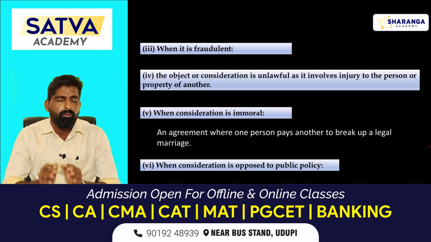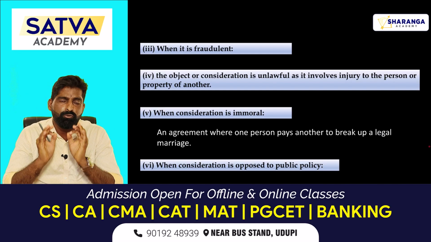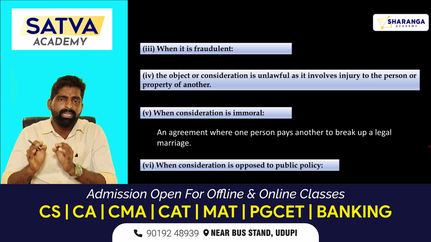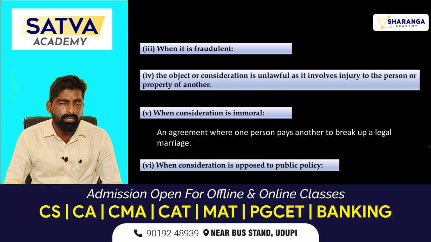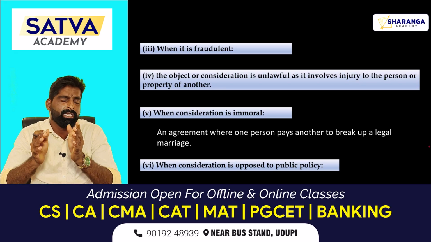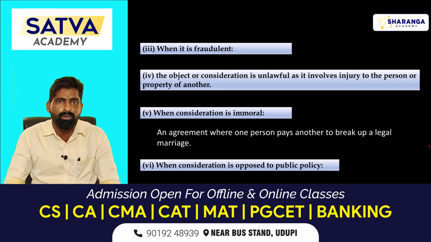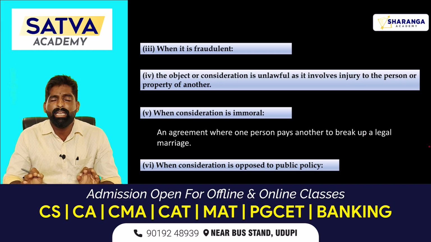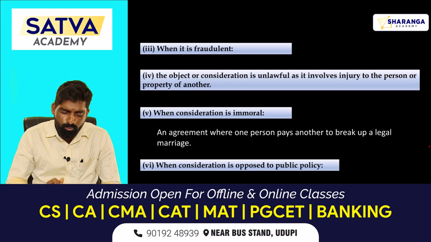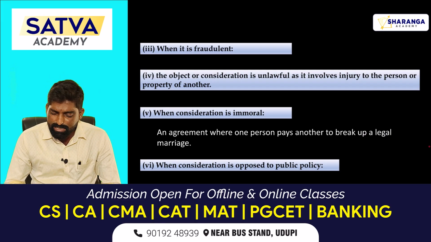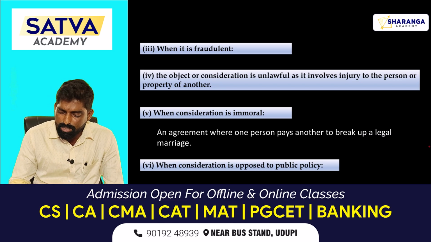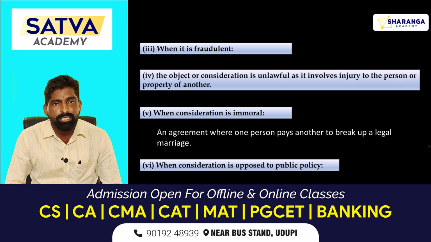Third point is when your objective or consideration is fraudulent. We already discussed fraud in the consideration part, where a person makes a fraud to sign the contract, then the contract will be a void contract and the parties will not get any remedy in a court of law. Fourth point is the objective or consideration is unlawful as it involves injury to the person or property of another.